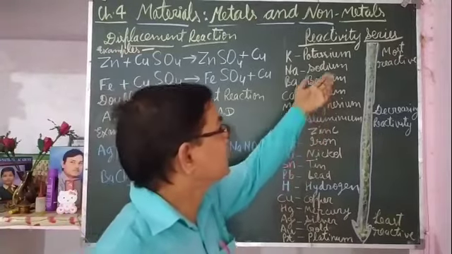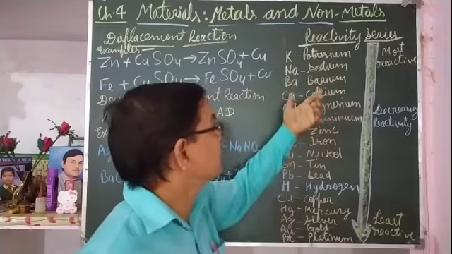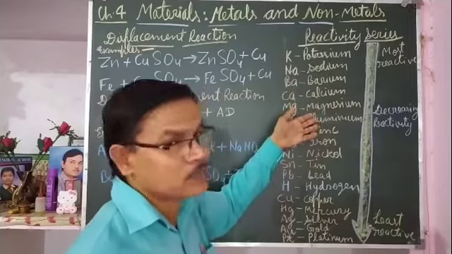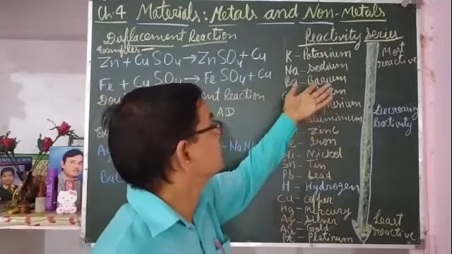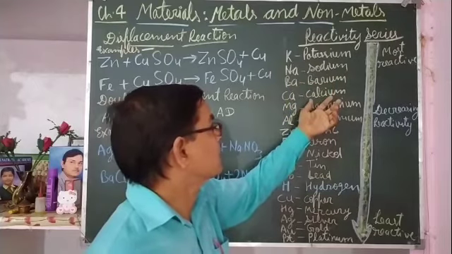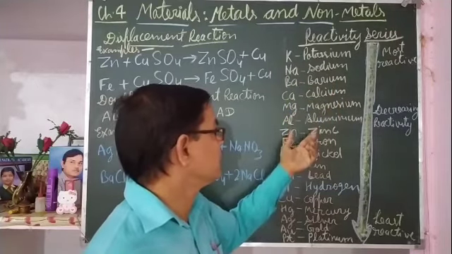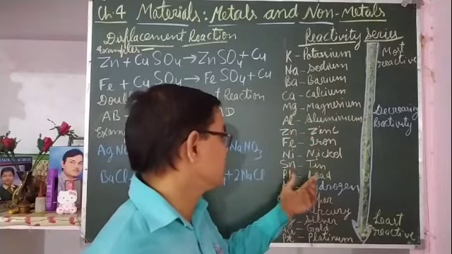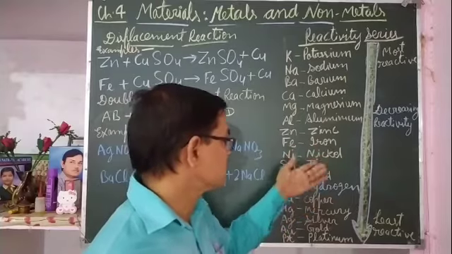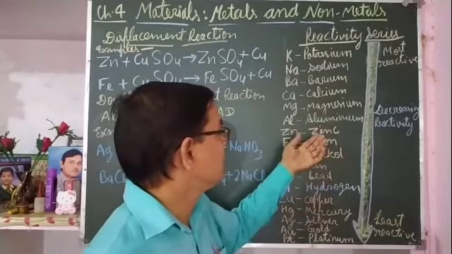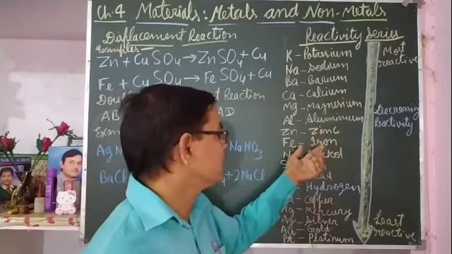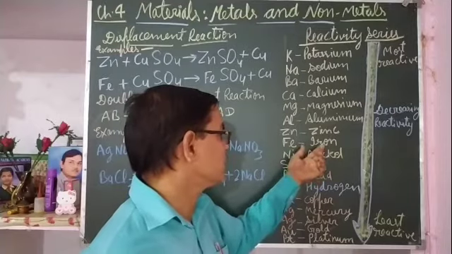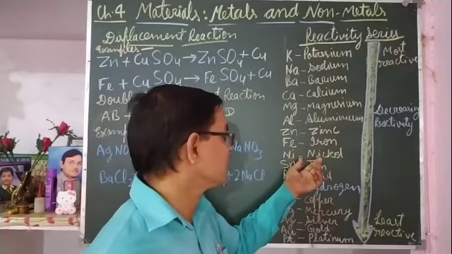So they are highly reactive, and for the metals below them, the lower they are, the less their reactivity. After that come barium, calcium, magnesium, aluminium, zinc, iron, nickel, tin, lead. The lower they are, the less reactive they are. As zinc is at a higher place than iron, zinc is more reactive than iron. Iron is at a higher place than nickel, so iron is more reactive than nickel.